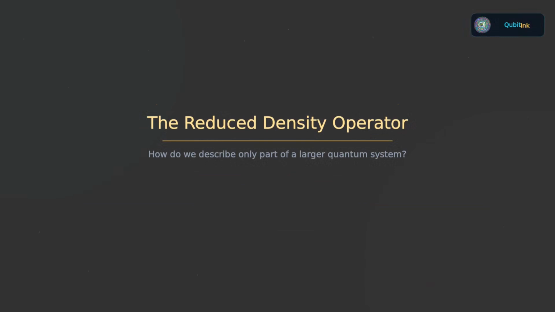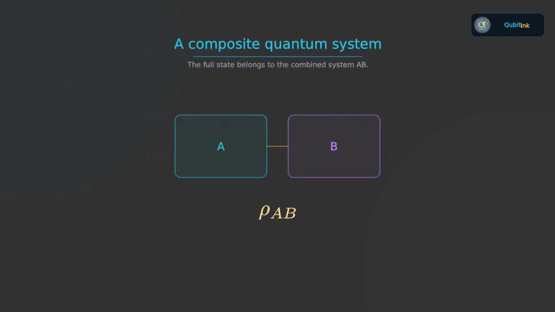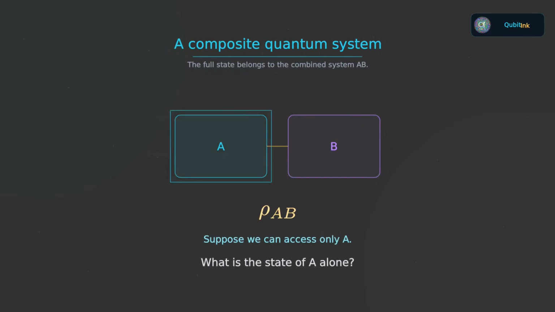We now come to one of the most important uses of the density operator, describing only part of a larger quantum system. Suppose systems A and B together are described by a joint density operator. Now imagine that we have access only to system A. What is the state of A alone? Well, we cannot simply erase the symbols that belong to B. Quantum correlations between the two systems may be present, and whatever state we assign to A must still reproduce every measurement that can actually be performed on A.